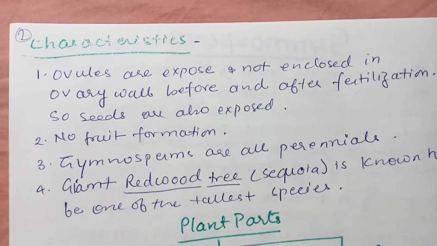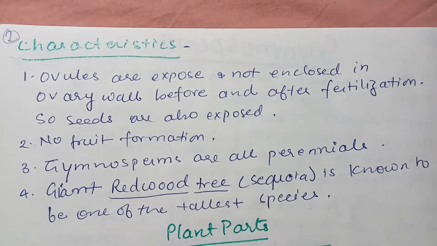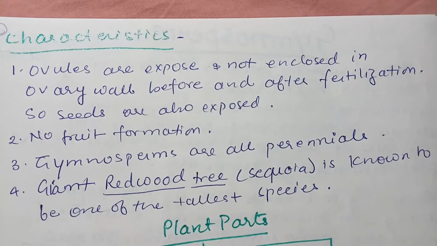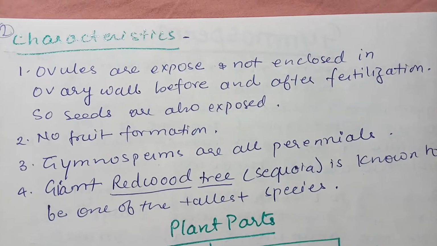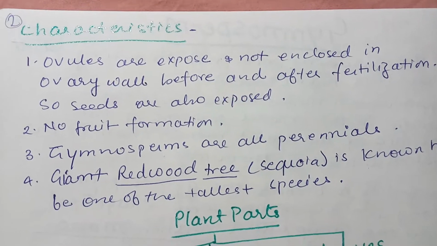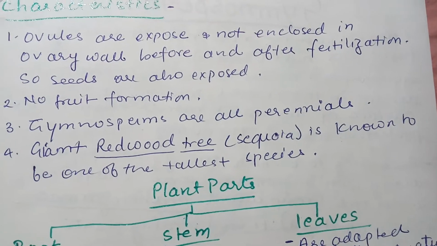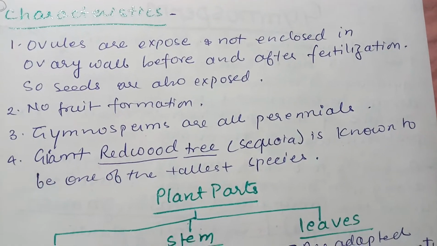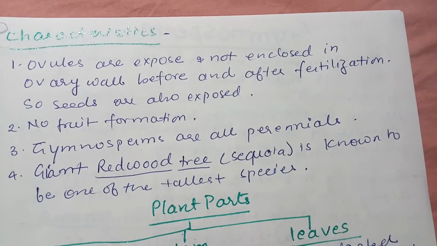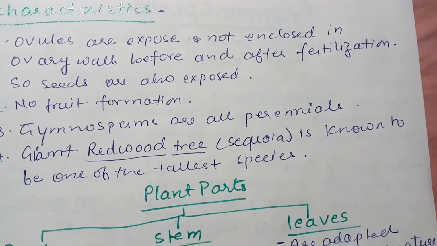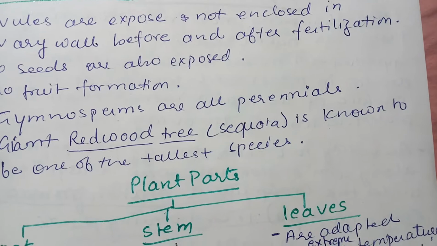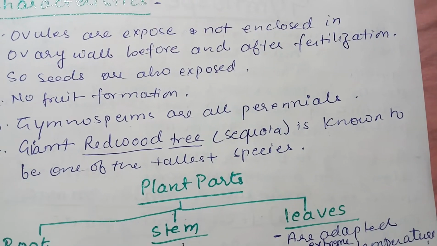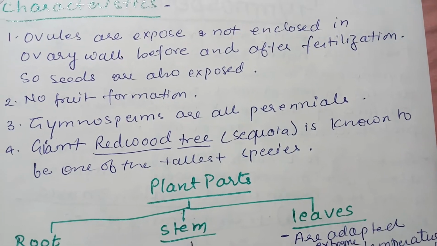If you look at the characteristics, the ovules are exposed and not enclosed in an ovary wall, before and after fertilization. So seeds are also exposed. There is no fruit formation. Gymnosperms are all perennials. There are no herbs or shrubs in Gymnosperm. The giant redwood tree Sequoia is known to be one of the tallest species of Gymnosperm.